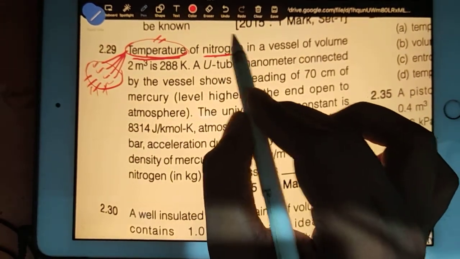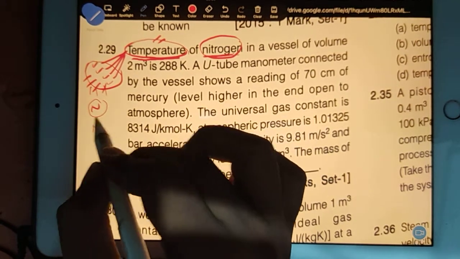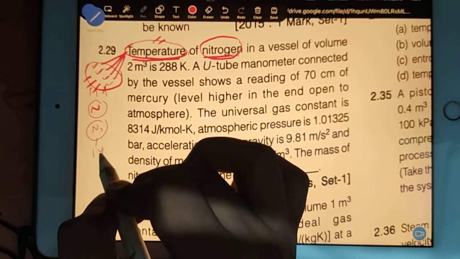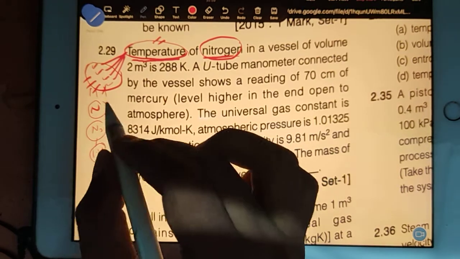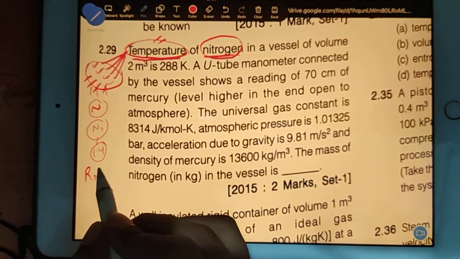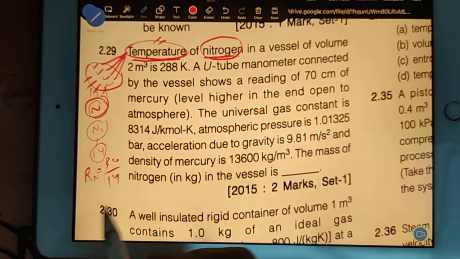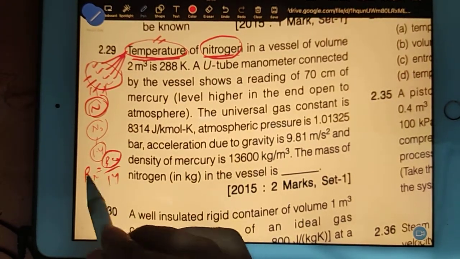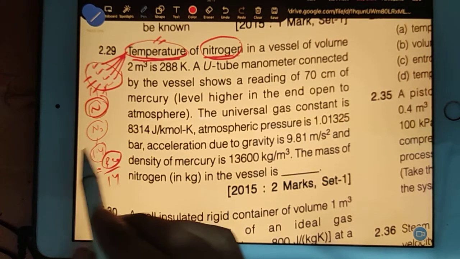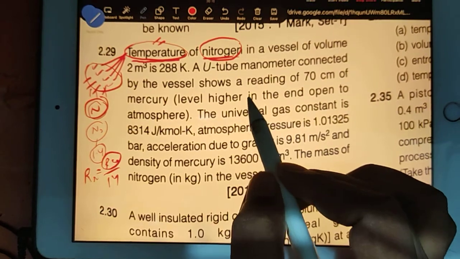Nitrogen. What should you know about nitrogen? The symbol is N for the atom and N2 is the gas. It is a diatomic gas. Gamma value is 1.4. And if you have to find the R value for nitrogen, how will you find it out? R universal divided by the molar mass. What is the molar mass of nitrogen? 14. Okay, so R universal value you should copy from Google, or you should mug up. Anyway, these are the things you should be master in.